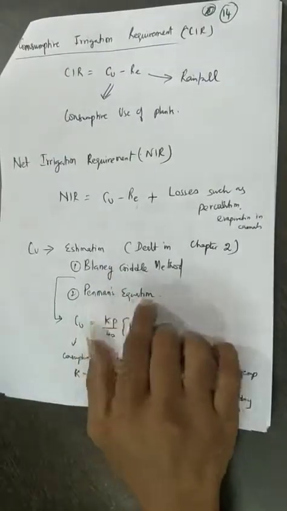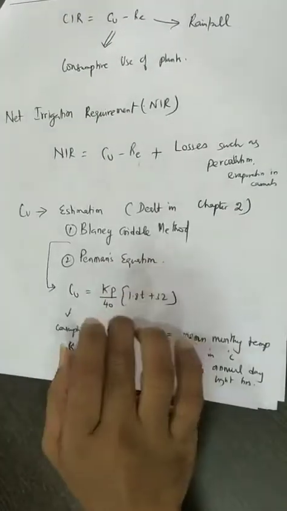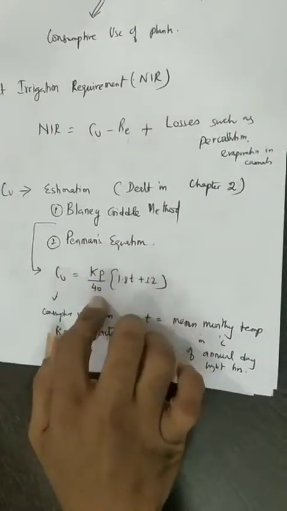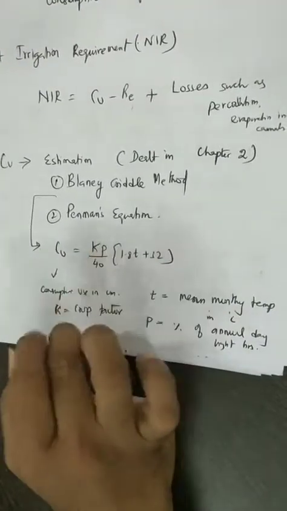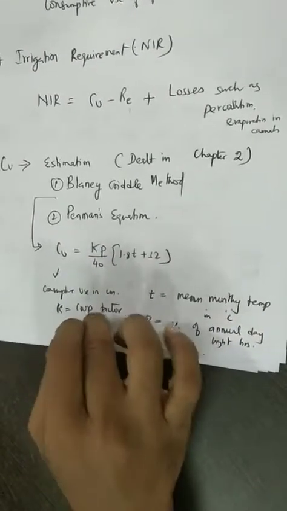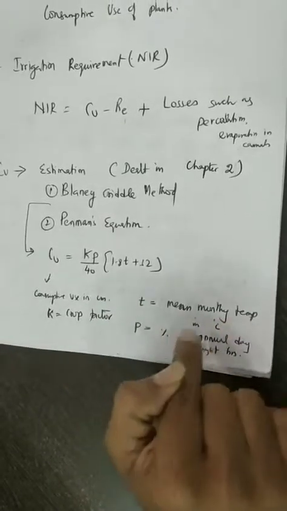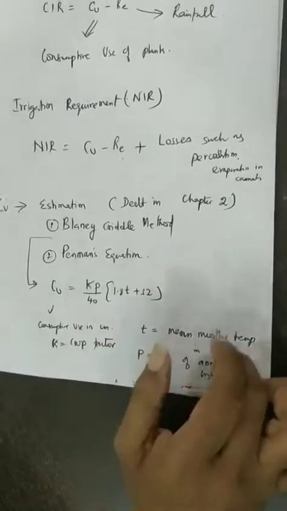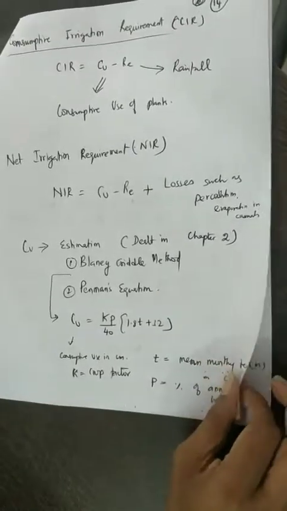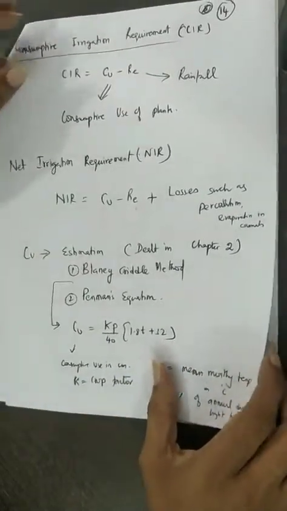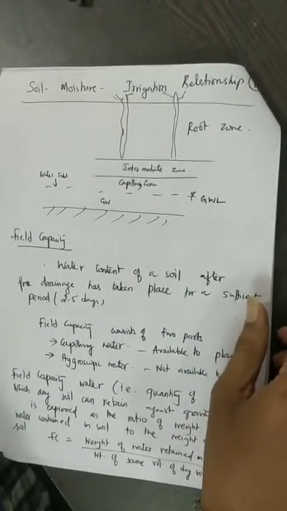As I already explained, CU can be estimated using different methods, such as the Blaney-Criddle method and the Penman equation. The simple equation which can be used is the Blaney-Criddle equation. Cu is equal to K into P divided by 40 into (1.8 into T plus 32), where Cu is the consumptive use in centimeter, K is a crop factor which is a function of the crop, P is the percentage of annual daylight hours, and T is the mean monthly temperature in degree Celsius. So if you know these values, then you can easily calculate the consumptive use for the particular crop. You can also see some examples of this in problems that we have solved in chapter number 2.